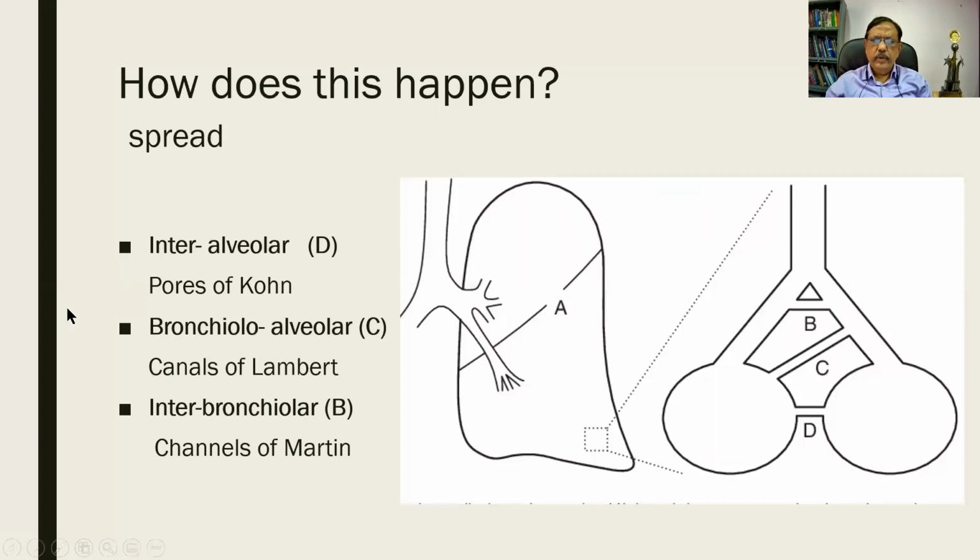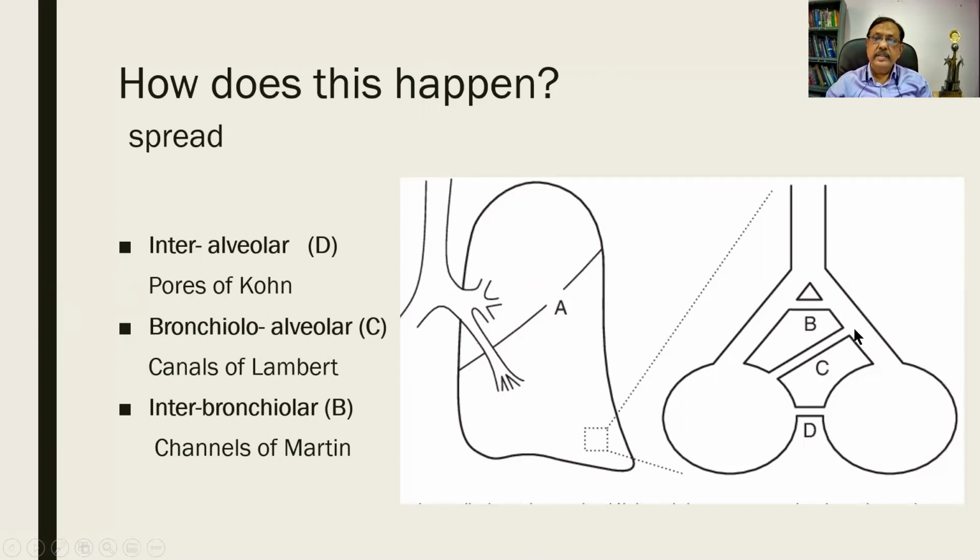And see what is happening over here. This is the alveolus and this is the lung. In the alveolus, there is an interconnection between the adjacent alveoli. These are called pores of Kohn. And bronchiole alveolar: the bronchiole is here and the alveolus.